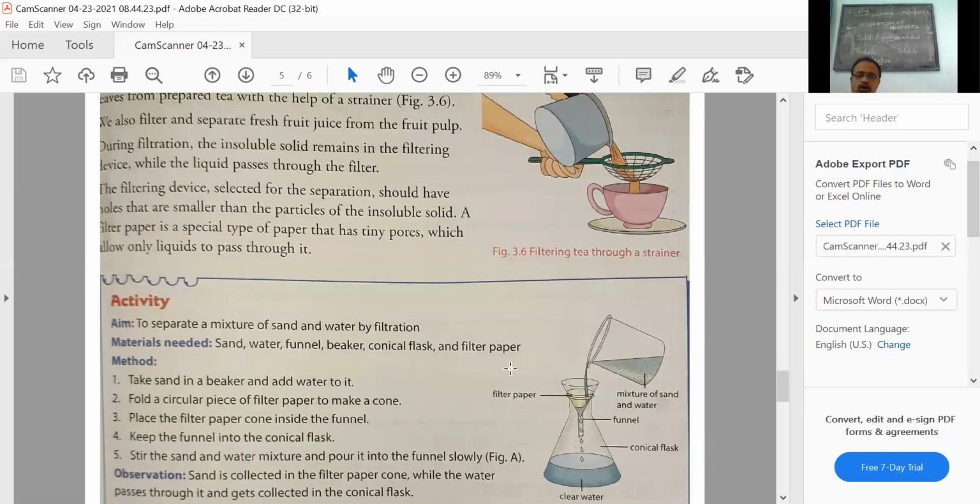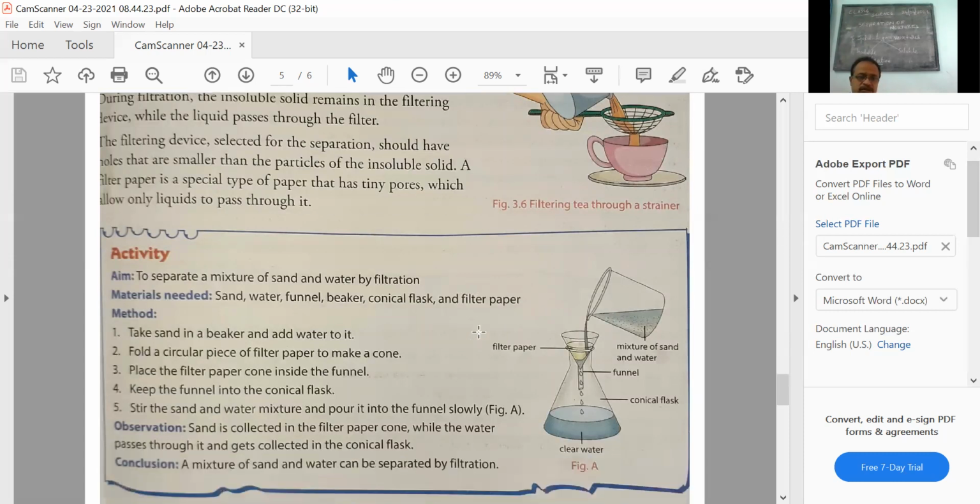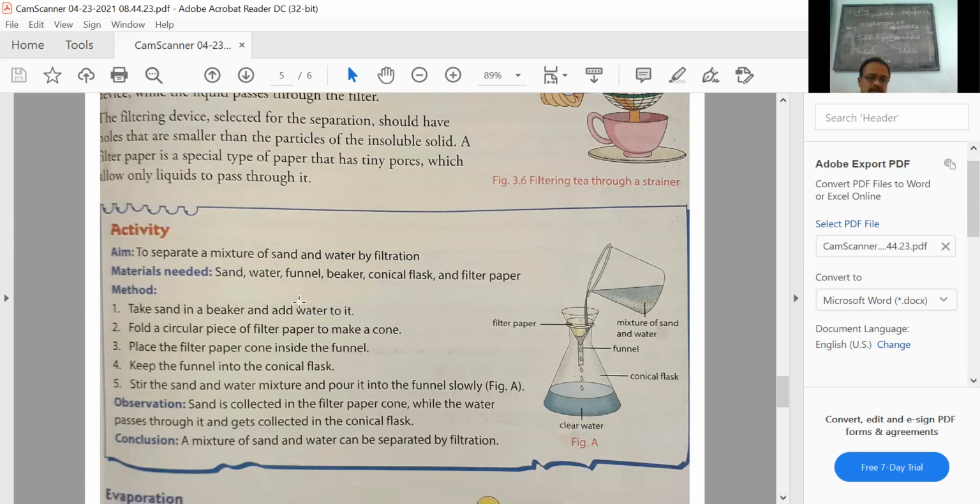Children, all these are methods for the separation of mixtures. I'm giving a good idea about this filter paper usage. Look into this diagram, figure A, exactly showing how filtration is used to separate the insoluble components.